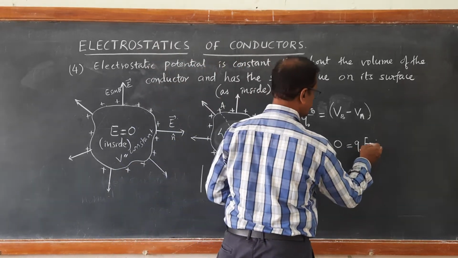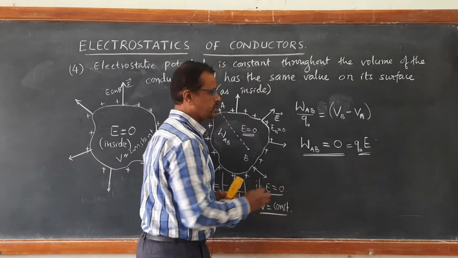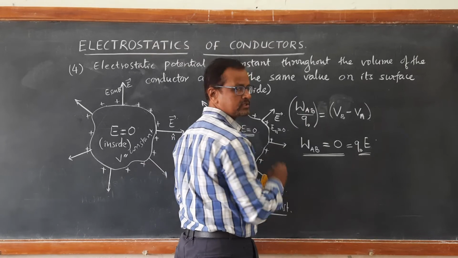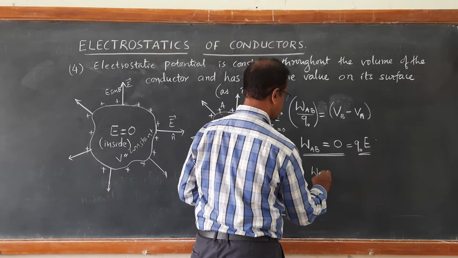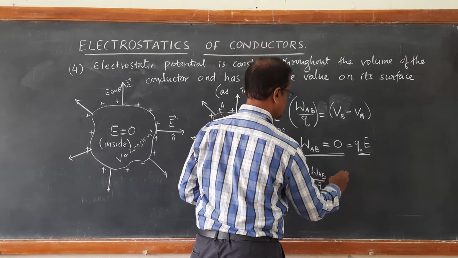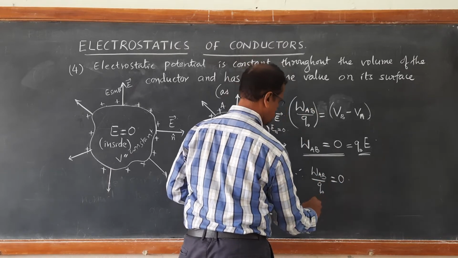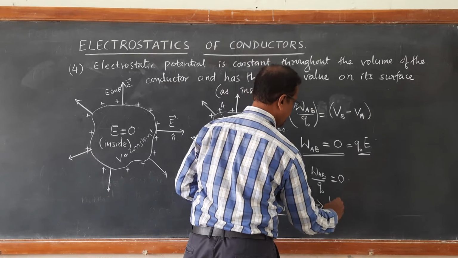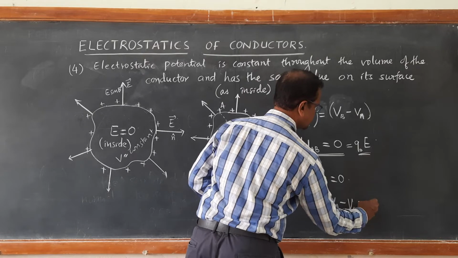So, when the electric field inside the conductor is 0, this implies that work done is 0. Therefore, the left hand side becomes 0. This implies work done per unit charge is 0. When work done per unit charge is 0, then the difference in potential is 0. VA minus VB or VB minus VA is equal to 0.